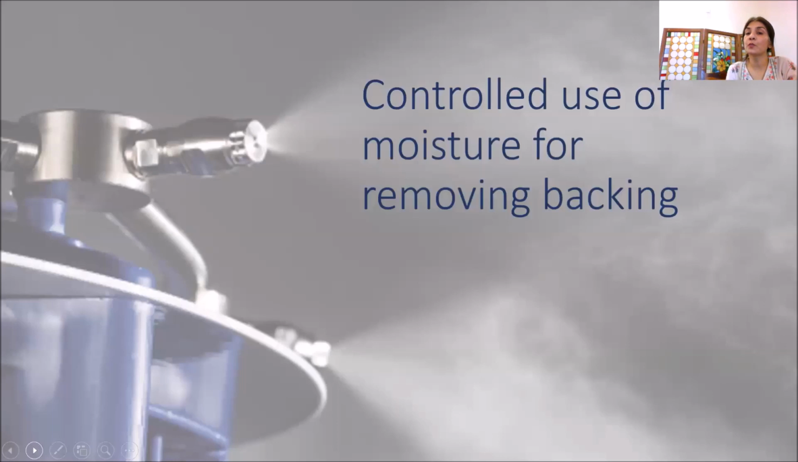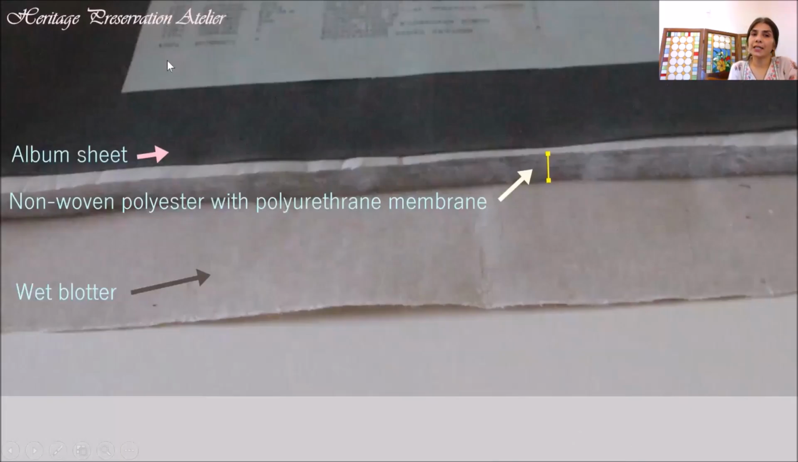Now, controlled use of moisture for removing backing. So this is for the flattening, for which we can use the mist as well as the slow humidification process that I just explained. And I'll again explain the same process, but this time for removing the backing.